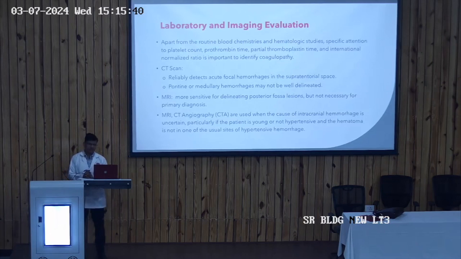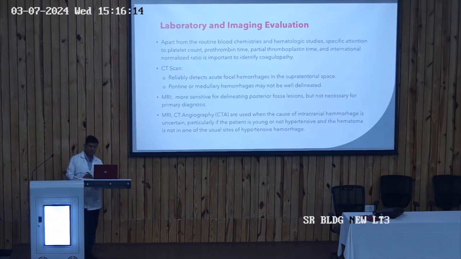And after doing the routine blood chemistry and specific blood chemistry, we have to go for a CT scan, which detects the hemorrhages in the supratentorial space, but there are certain chances that the posterior fossa lesions or the brainstem lesions might not be picked up by the CT scan. In that case, we may require the MRI, because MRI is much more sensitive than the CT scan to detect the posterior fossa lesions or to detect the lesions in the brainstem, that is the pons, midbrain, and medulla.